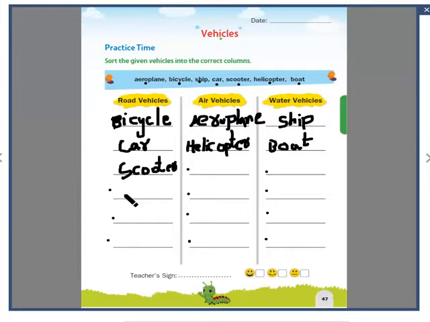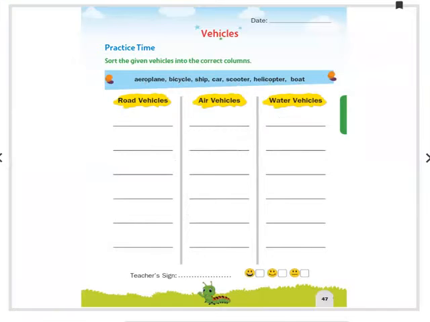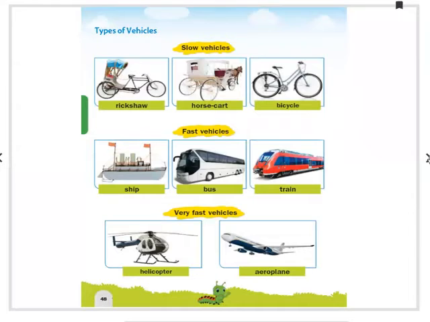Like you can write a lorry, a bus. For air vehicles, you can write a jet plane, a rocket, a satellite. If you don't know the spellings, you can ask your elders and write. For water vehicles, you can write yacht. Like that, you can fill this complete page. Right? Let us turn the page and see what's there.